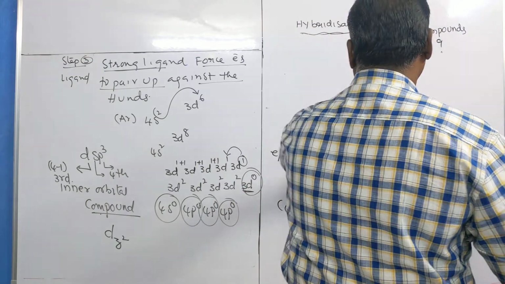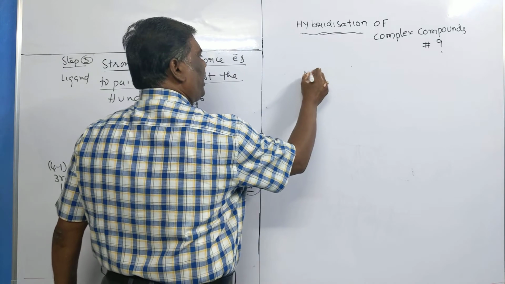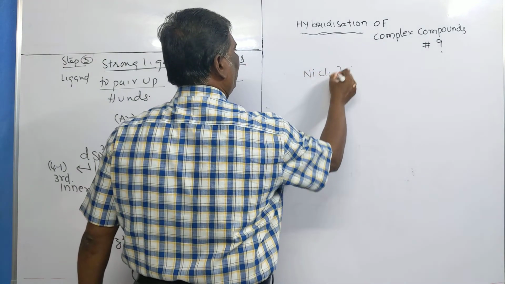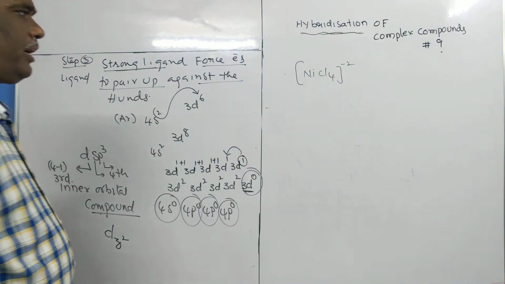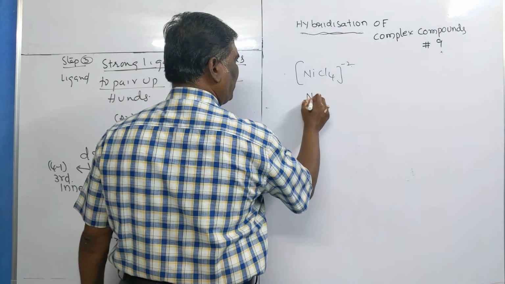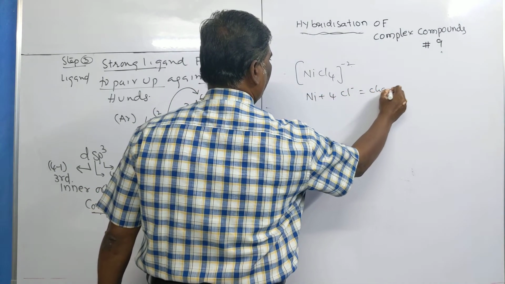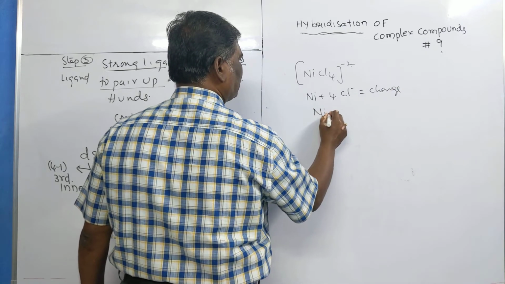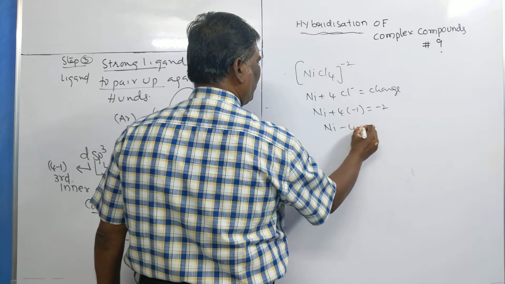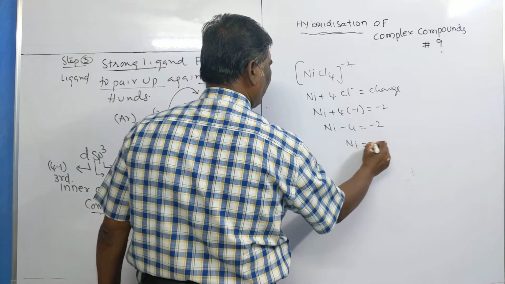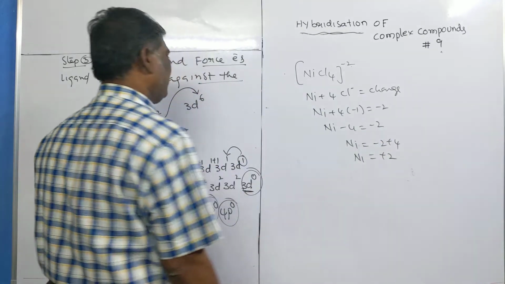One more example: we take tetrachloronickel. In this one, find the oxidation state of nickel. Nickel plus 4 chloride ions is equal to the charge. So nickel plus 4 into minus 1 equals minus 2. Nickel minus 4 equals minus 2. Nickel oxidation state is minus 2 plus 4. Thus we are getting plus 2 oxidation state.